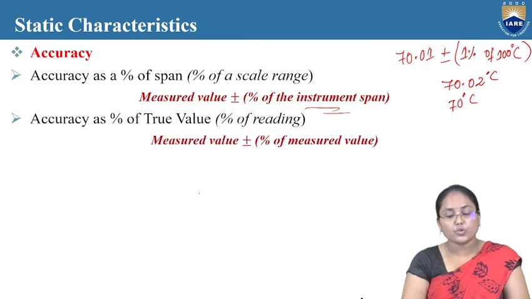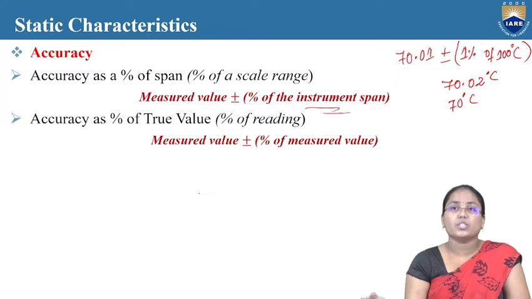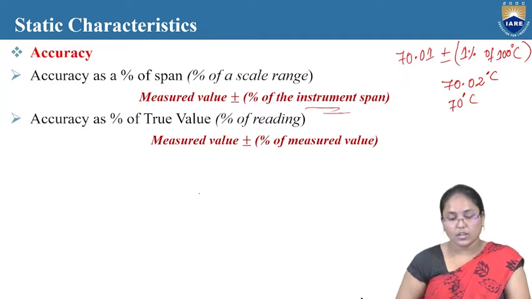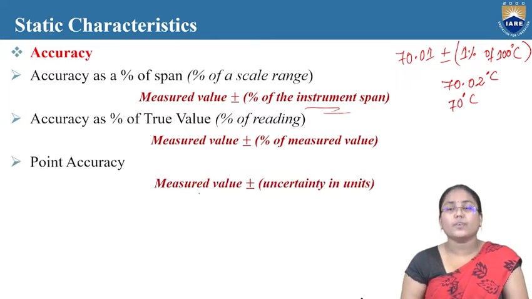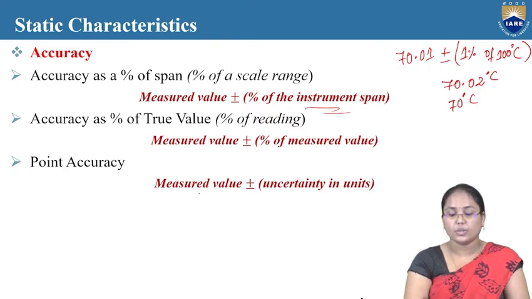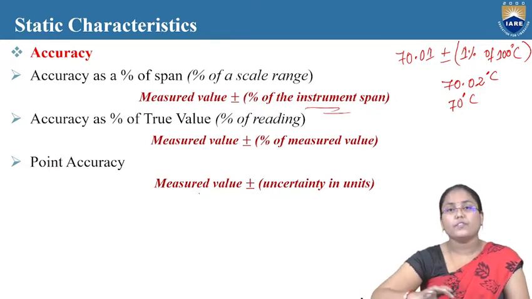Next is accuracy as a percentage of true value, or percentage of reading. That is the measured value plus or minus a percentage of the measured value itself. And the next one is point accuracy, where the measured value is plus or minus an uncertainty in a particular unit. So accuracy is the uncertainty in the measured value. By using these equations, if the percentage of the instrument span is available, then we can directly measure how good the instrument is.